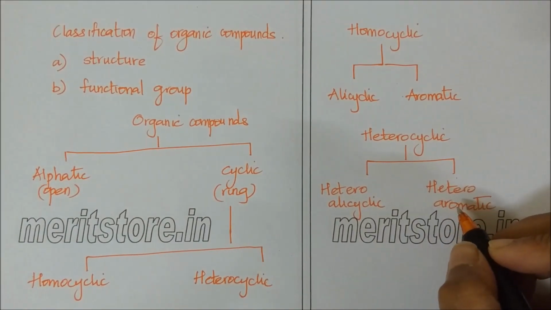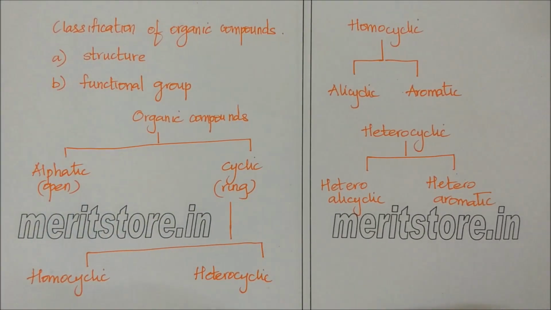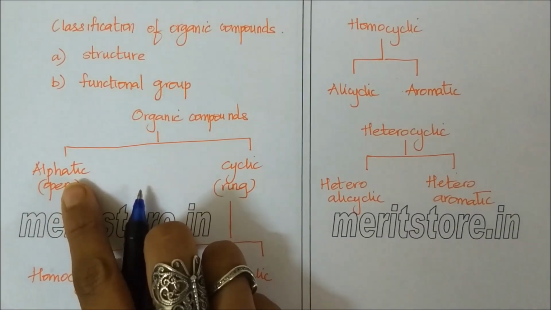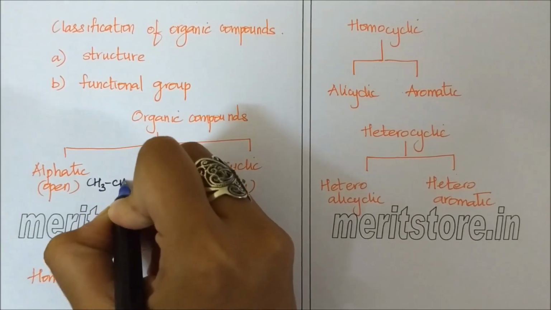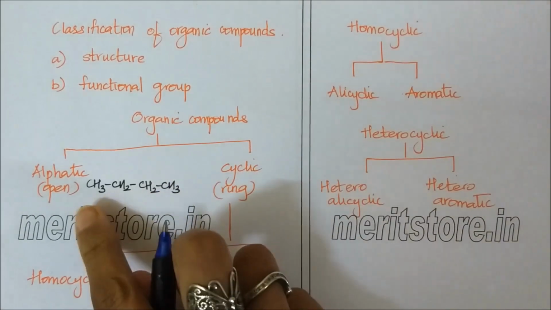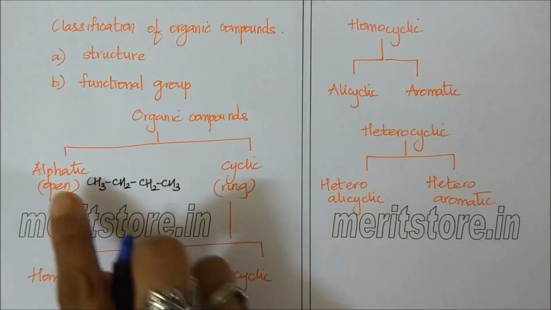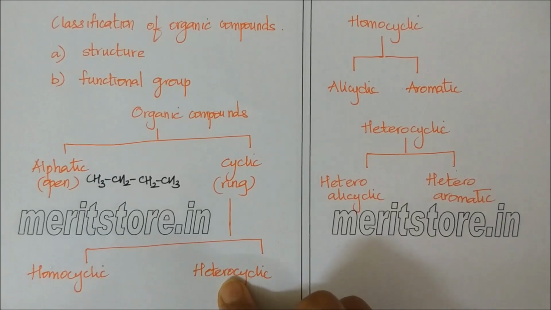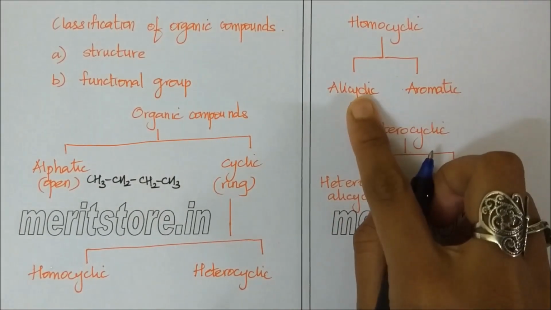Let us look at examples of each of these compounds. An aliphatic compound is an open chain compound. A simple example would be n-butane. It is a straight chain compound and an open compound. Cyclic compounds can be homocyclic as well as heterocyclic. In homocyclic, we have alicyclic compounds.